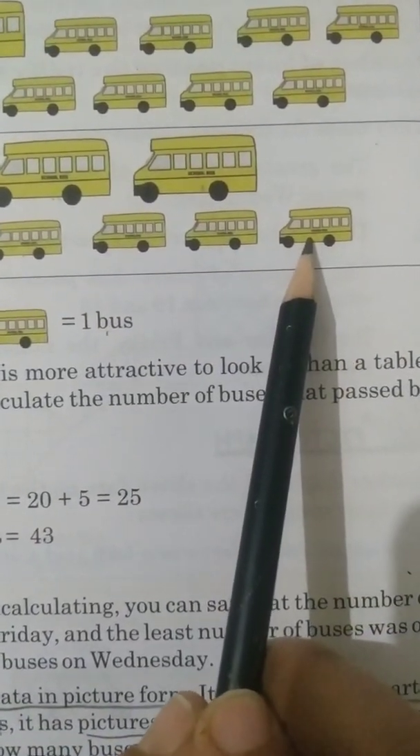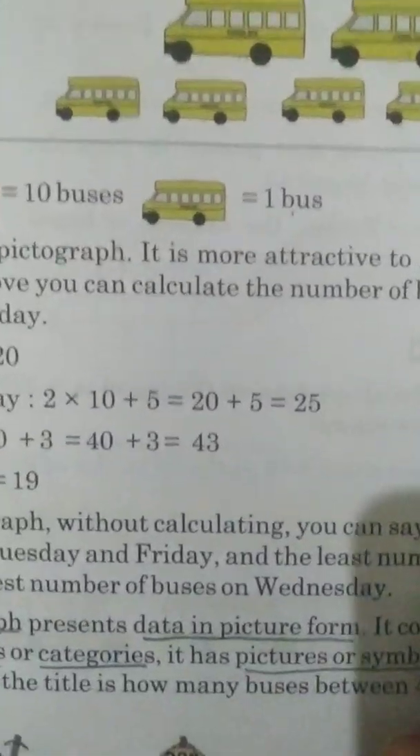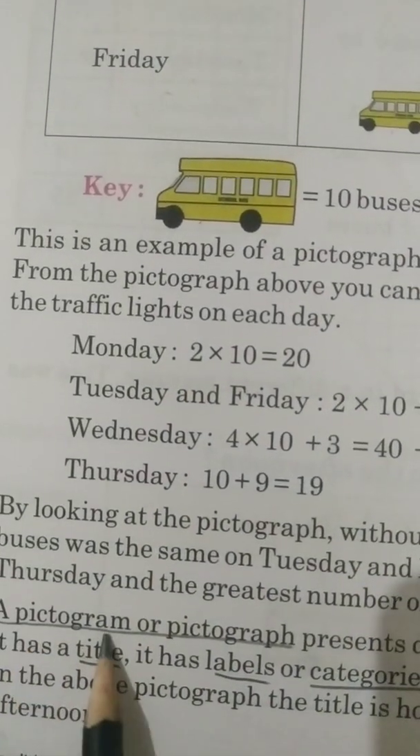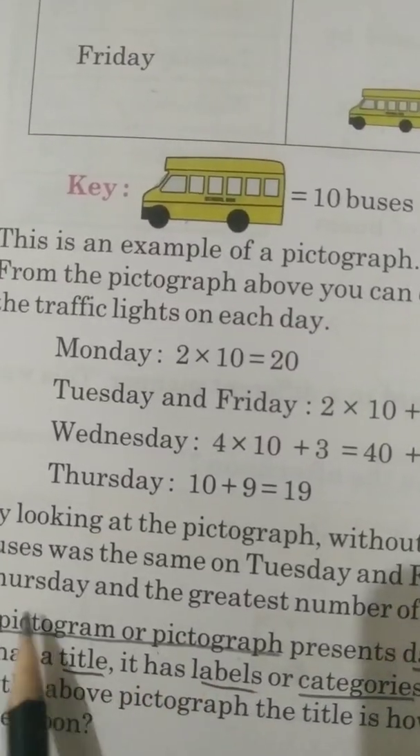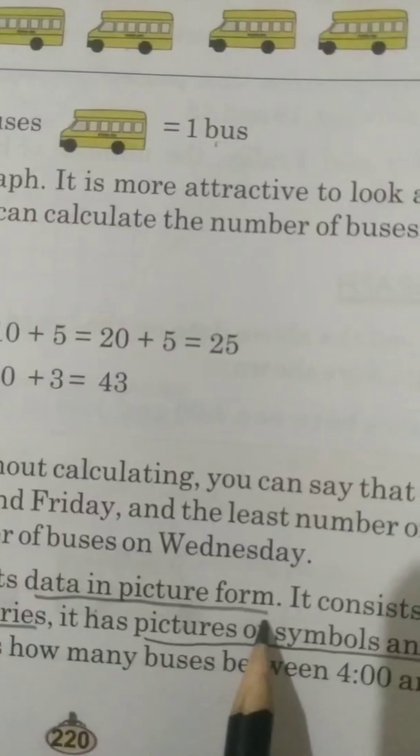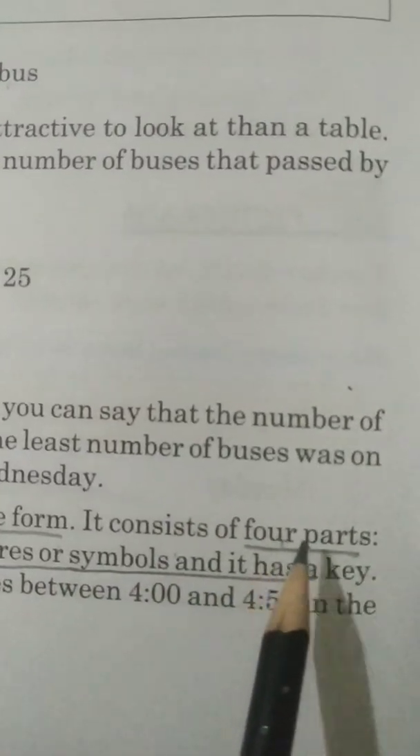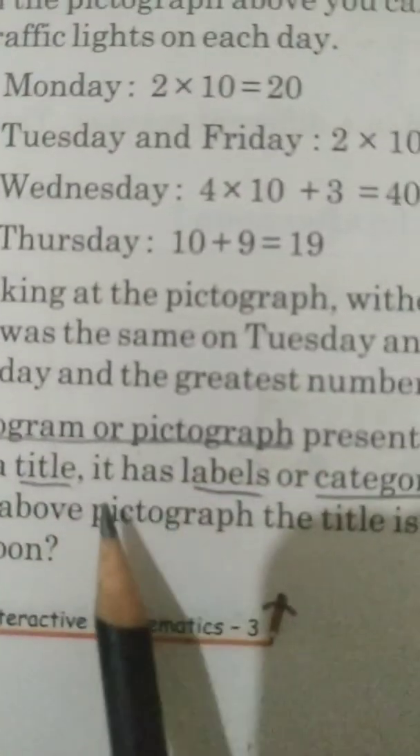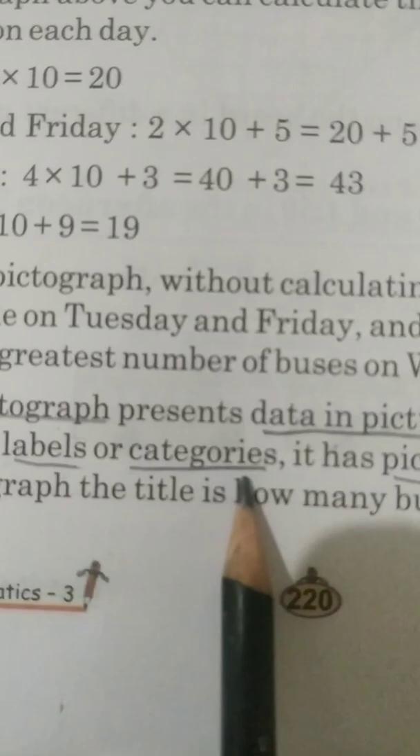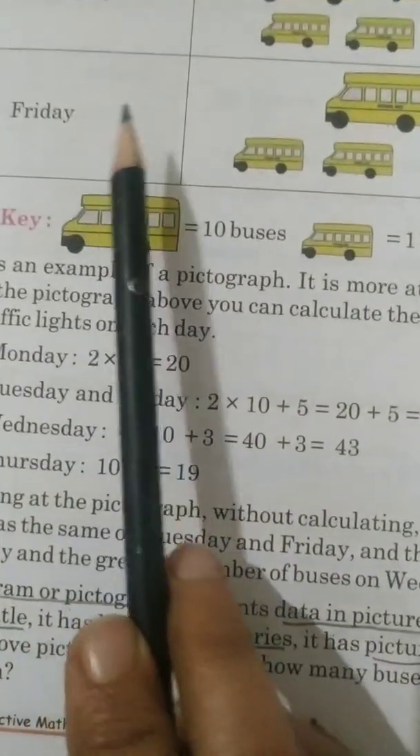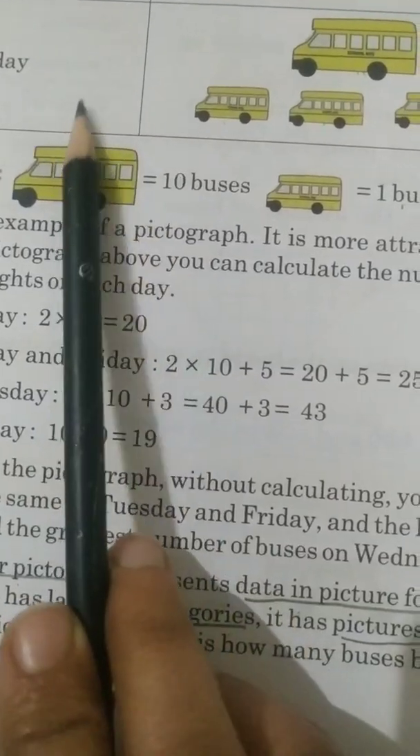Okay. Now, see children, we have the definition of this pictograph here. A pictogram or pictograph presents data in picture form. It consists of 4 parts. What are the 4 parts? It has a title, the main heading. It has labels or categories, like they have here Monday, Tuesday, Friday. These are called the categories.